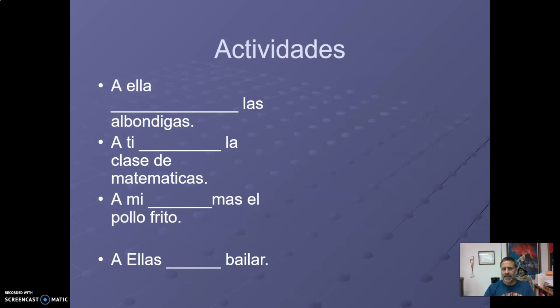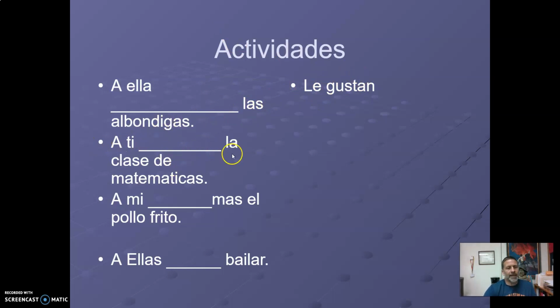What does she like? Then what is also my indirect object pronoun? So you're going to have two things in that blank. A ella blank las albóndigas. Answer? Le gustan. A ella le gustan. Le refers to her. Gustan refers to las albóndigas.